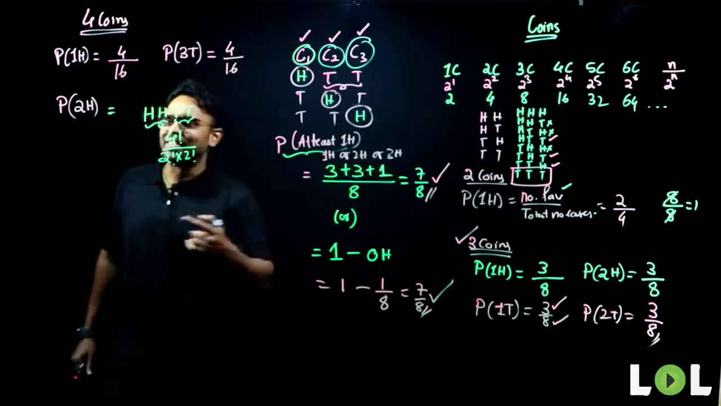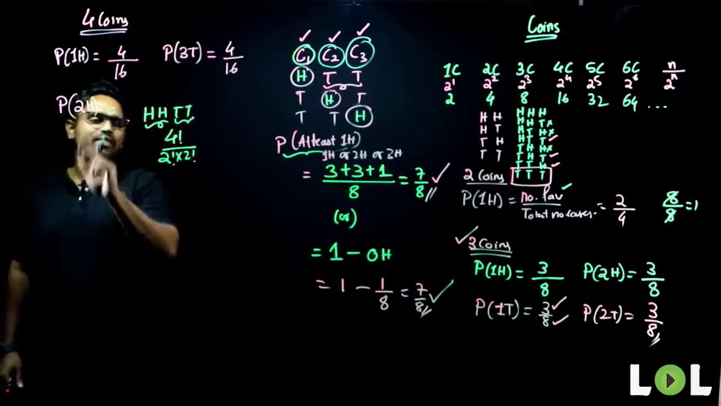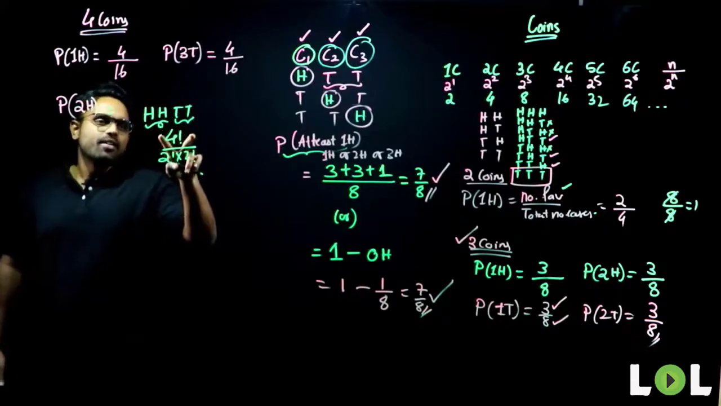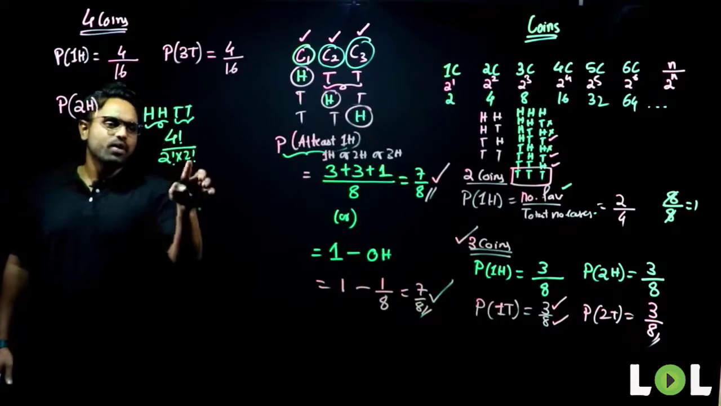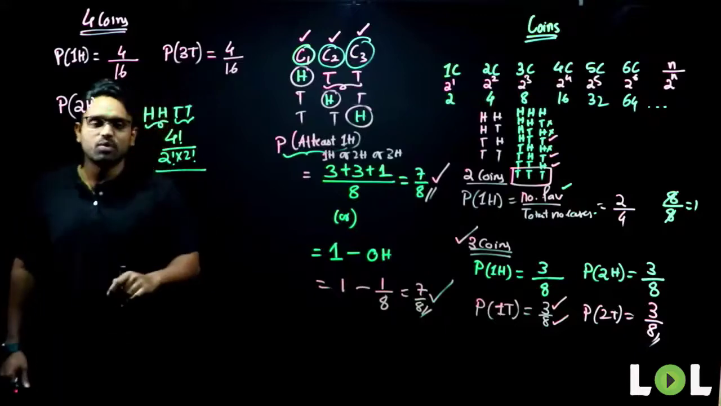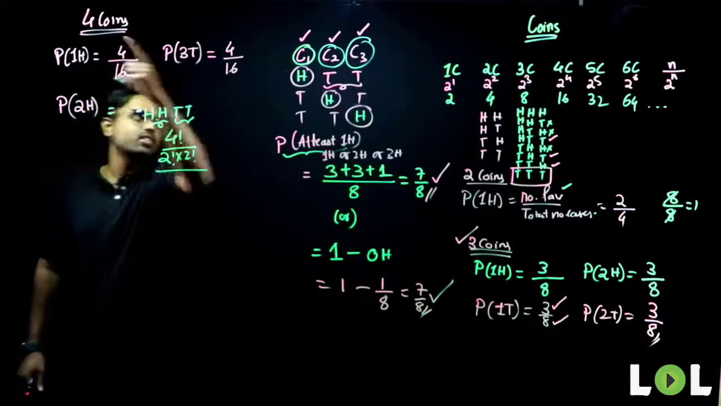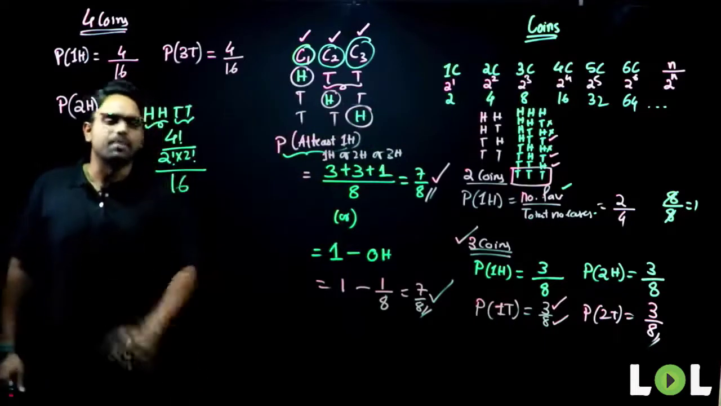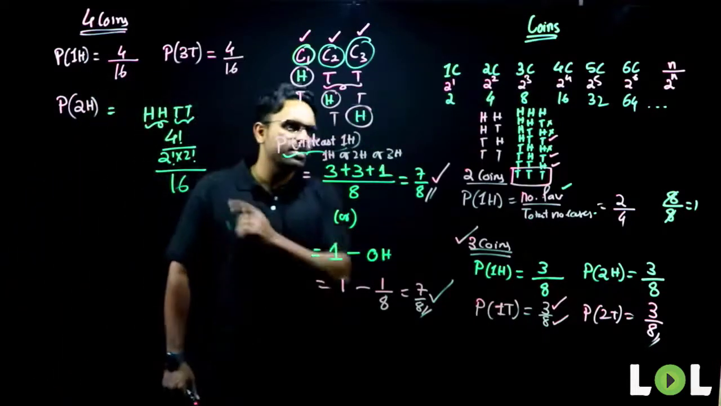Okay. So the probability of getting 2 heads: how do I calculate it? This is 4 factorial divided by 2 factorial into 2 factorial. Still I have to divide it by the total number of cases. When it comes to 4 coins, the total number of cases is 2 power n, that is 16. That gives me the 16 there.